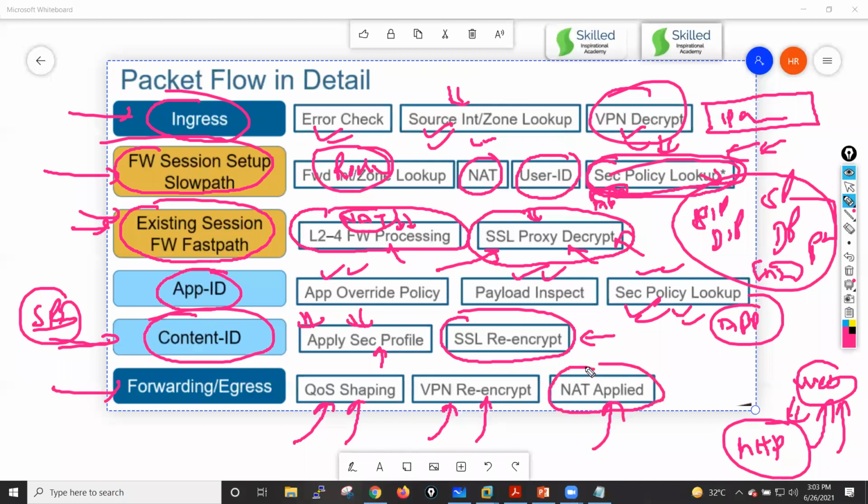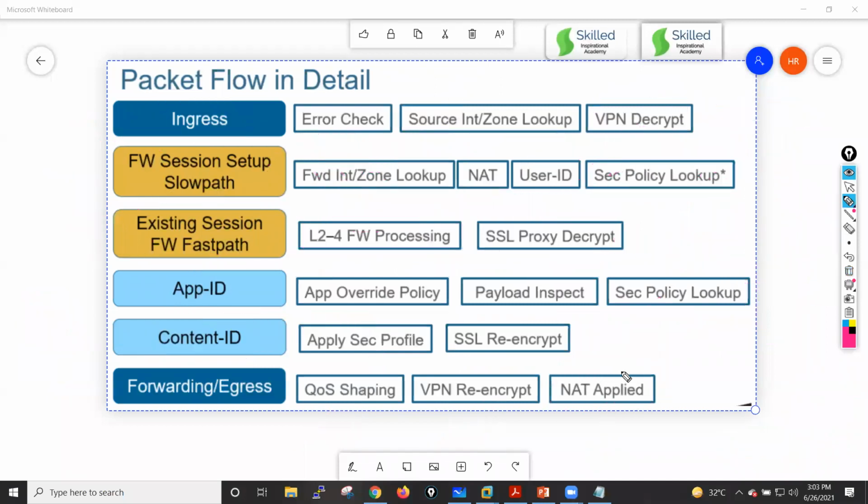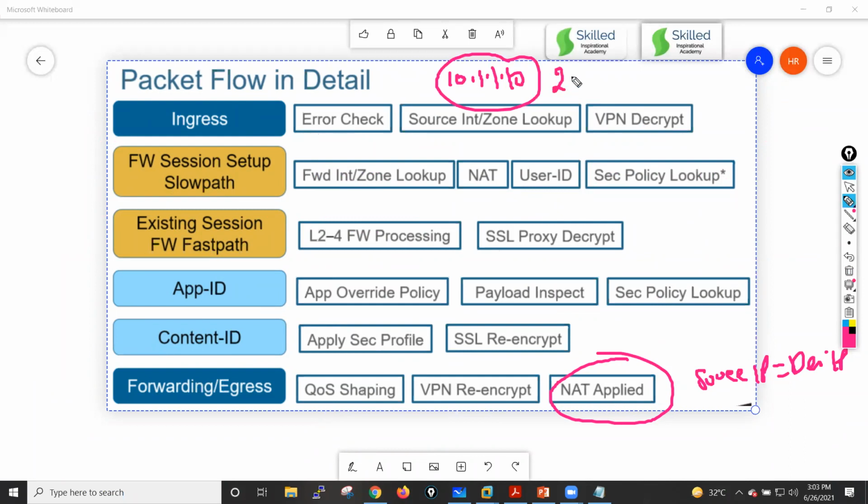So don't get confused by this NAT being applied again, guys. Why will it do this NAT lookup, NAT check, again? Generally it checks whether the source IP address equals the destination IP address. Why? Let's suppose this is the source IP address, and this is the destination IP address, 20.1.1.10, right? This is the source IP, this is the destination IP.